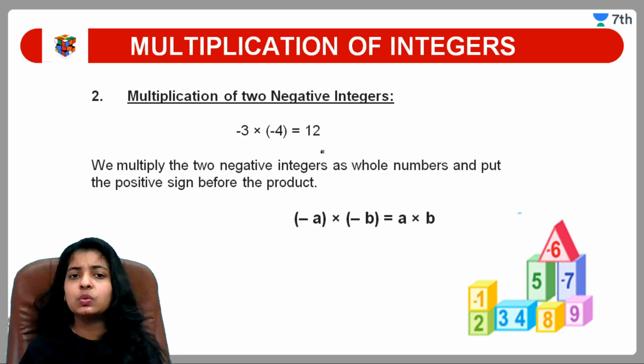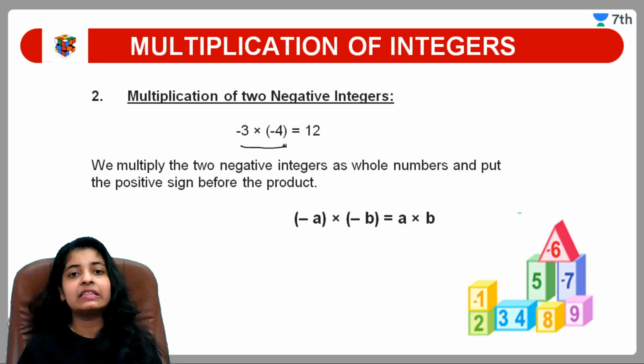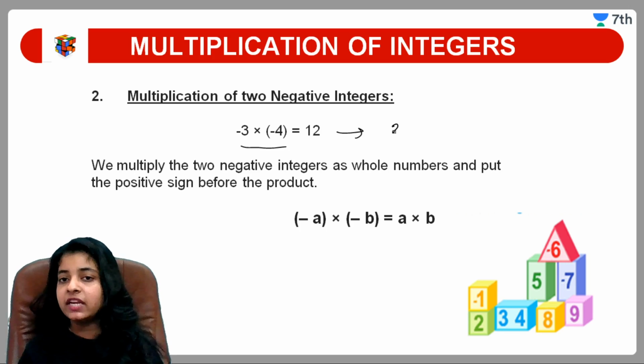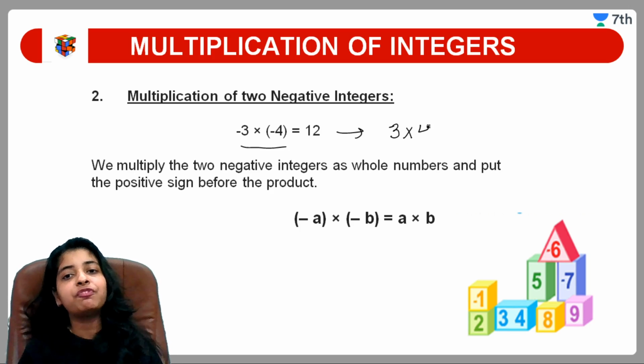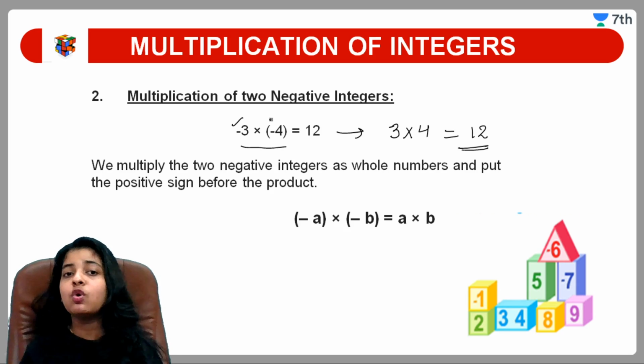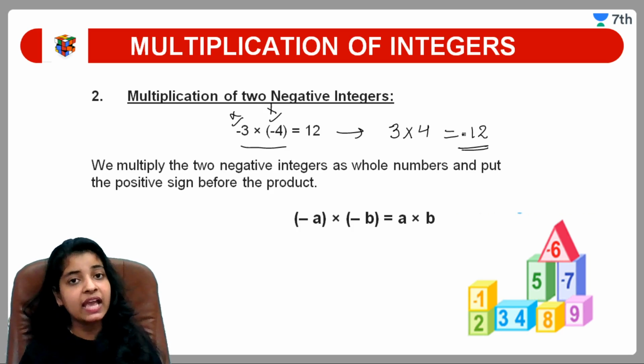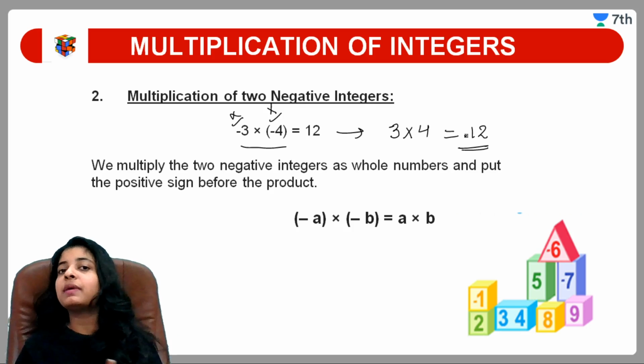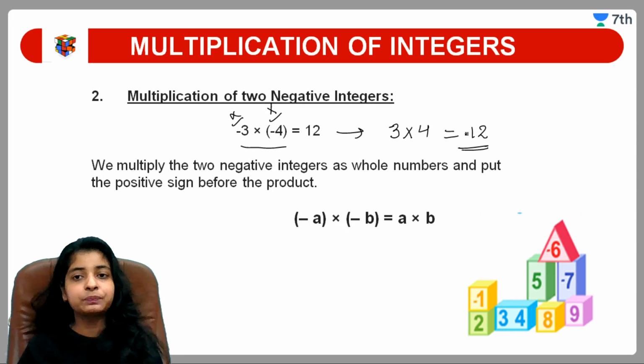Nothing guys, we have to do. Just see the example here. We are having minus 3 into minus 4. What we will do? We will just write 3 into 4 and we will have the result. If we are having 2 minus signs, then we just cancel the minus signs and at the last we used to put the positive sign, or you can say if the number is not containing any sign, it is automatically a positive number. मैं यहाँ पे positive डालूं या ना डालूं, it means it is only a positive number.